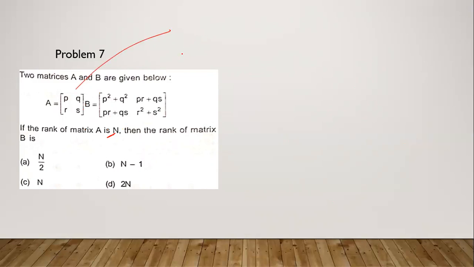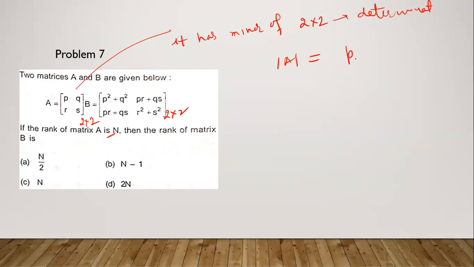By using the determinant technique, because both are square matrices, 2 cross 2. So it has a minor of 2 cross 2, the highest order minor, that is obviously the determinant. So determinant of A is equal to PS minus QR. And we don't know the value of PQRS. It can be 0 also. The determinant of A can be 0 also, or can be non-zero also.